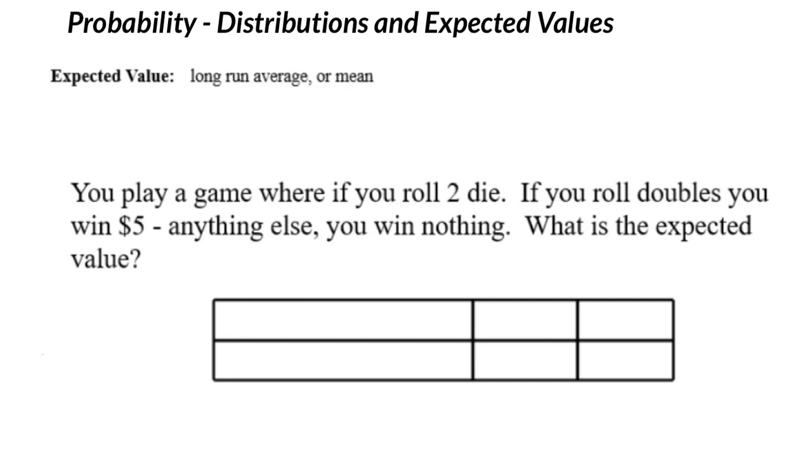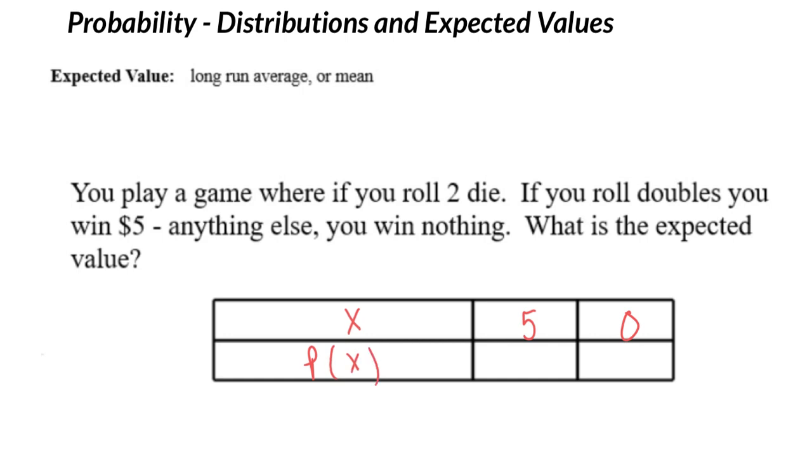So let's say you play a game where you roll 2 dice. If you roll doubles, you win $5. Anything else, you win nothing. So let me just start off by listing our outcomes. I'm going to call those X. I'm going to use some variables here rather than just writing words all the time. So we have 2 outcomes when we play our game. We can either win $5 or we can win nothing. Now below that, let's write the probability of each of those outcomes.